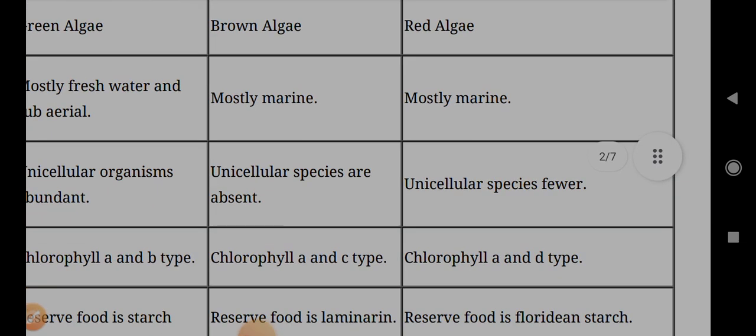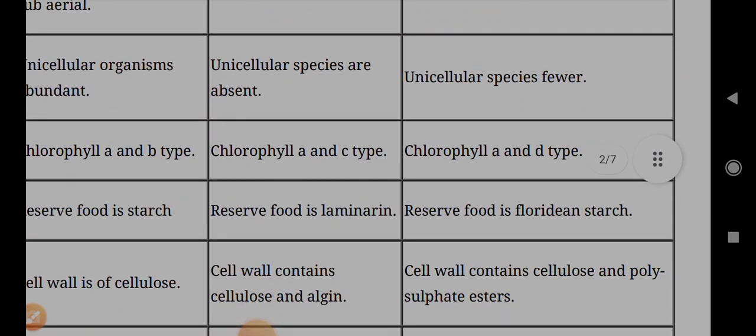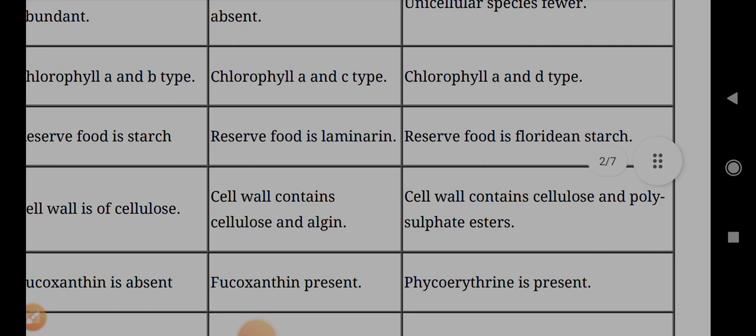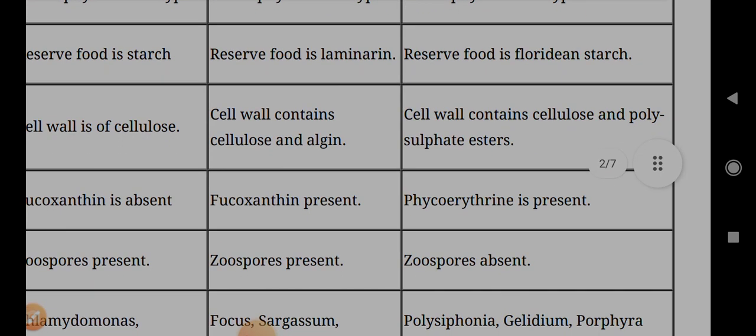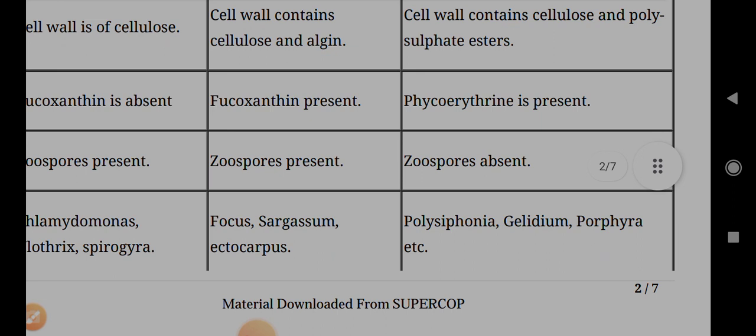Brown algae are mostly marine. Unicellular species are absent. Chlorophyll a and c types. Reserve food is laminarin. Cell wall contains cellulose and algin. Fucoxanthin present. Zoospores present. Examples: Fucus, Sargassum, Ectocarpus.